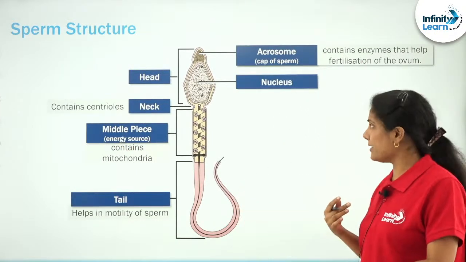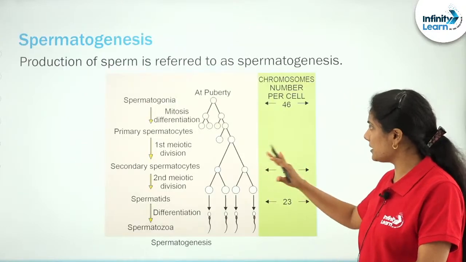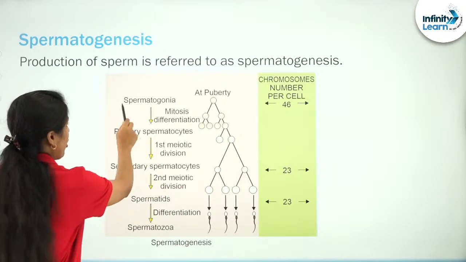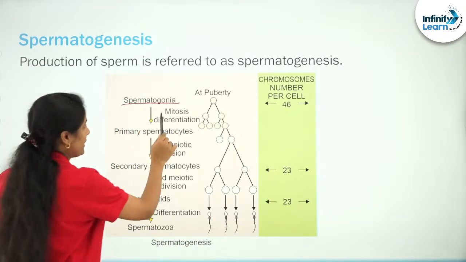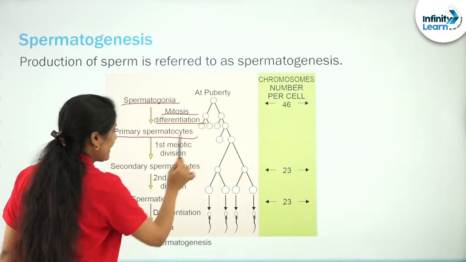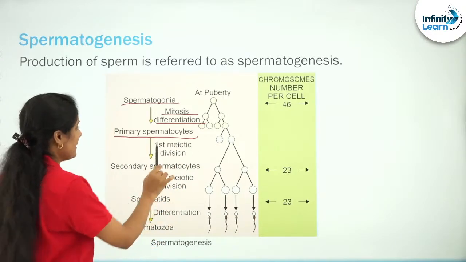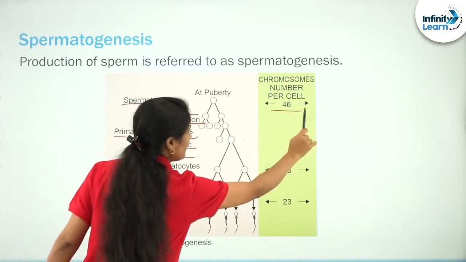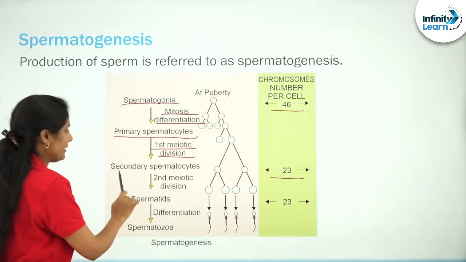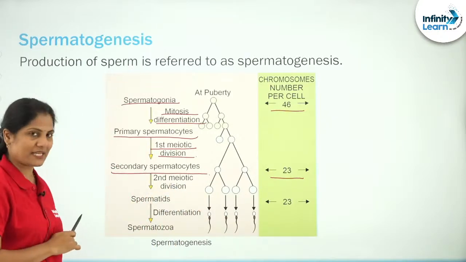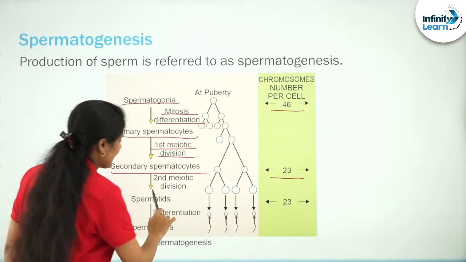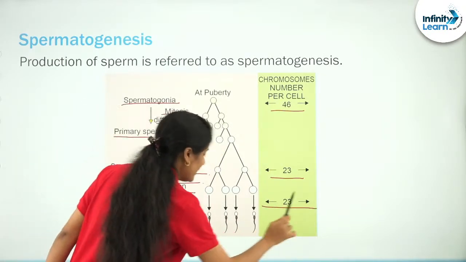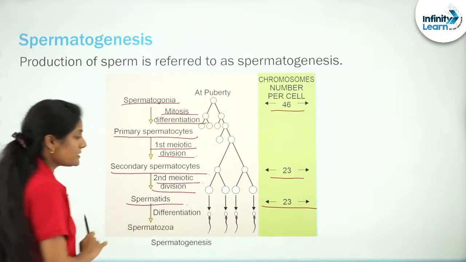Let me give you a quick recap of the whole thing from the NCERT picture before we get into the sperm structure. Look at this again, spermatogonia. What are they undergoing? Rapid mitotic differentiation. What do they form? Primary spermatocytes. They undergo the first meiotic division. That's where the ploidy is changing. Look at it here, it's 46, here it is 23. It forms secondary spermatocyte, which in turn undergoes the second meiotic division. No change in ploidy there. It's going to remain 23, which forms the spermatids.